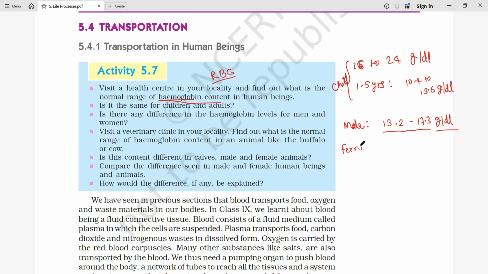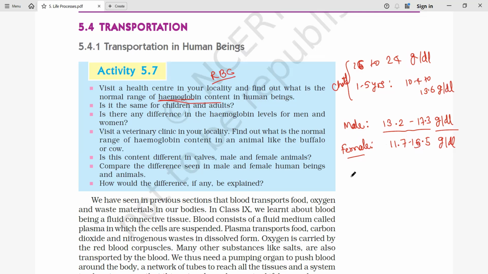Whereas in the case of females, the range of hemoglobin is 11.7 to 15.5 grams per deciliter. And even for the female, hemoglobin is very important, since females have to go through various processes like menstruation and all.